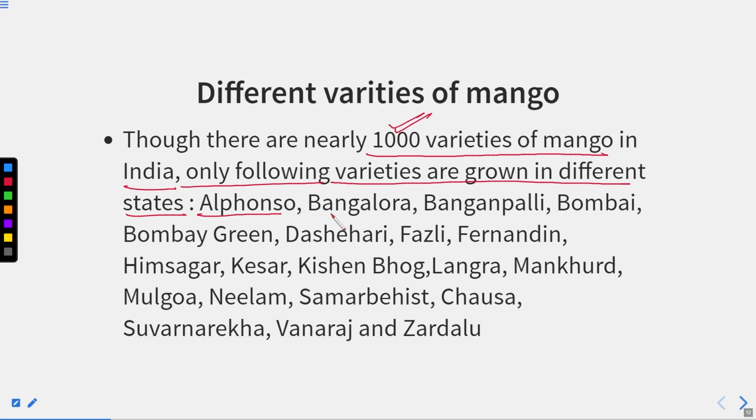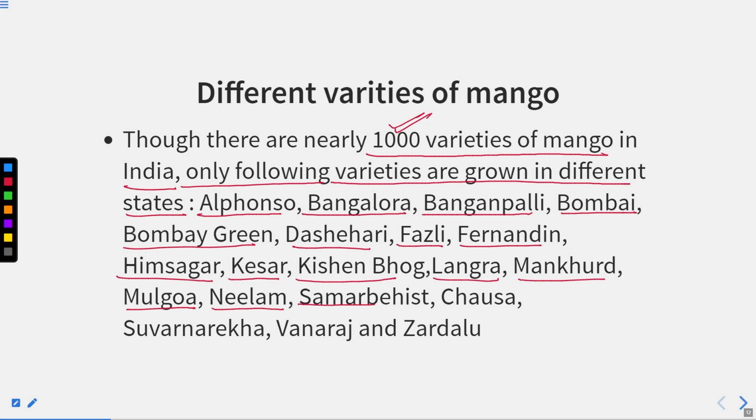The first one is the Alfonso, then Bangalore, Baganpalli, Bombay, Bombay Green, the Sherry, Fazli, Fernandine, Himsagar, Kesar, Keshanbhog, Langra, Mankhurd, Mulgoa, Neelam, Summer-based, Chausa, Savarnika, Vanraj, and Zardalu.